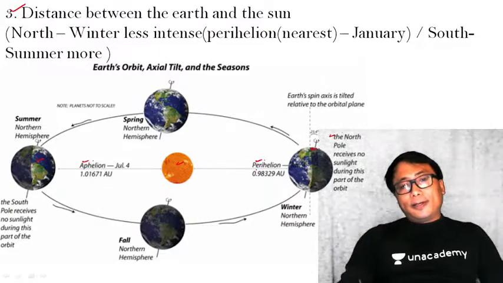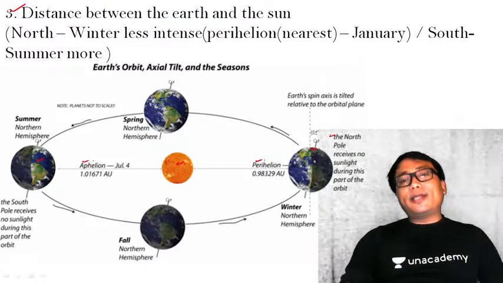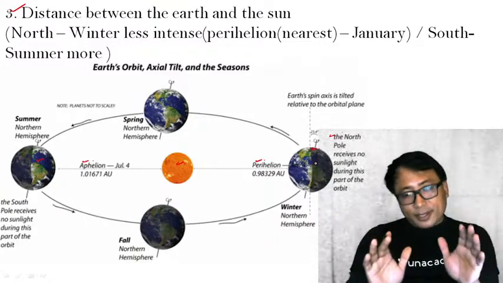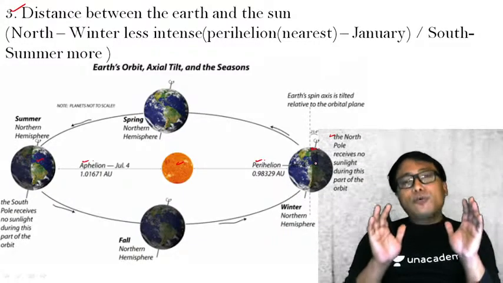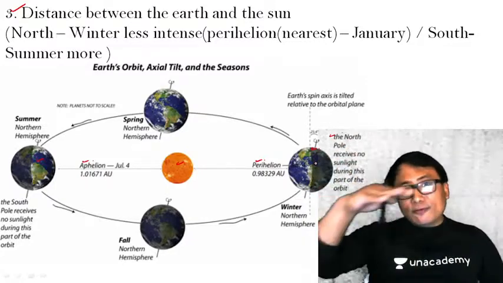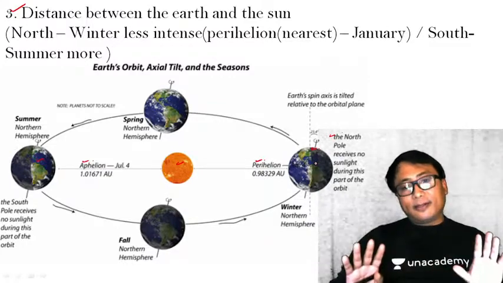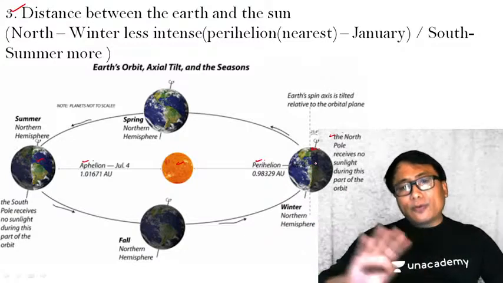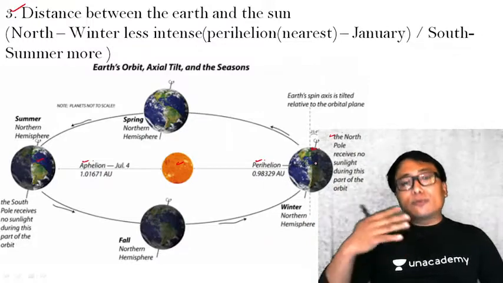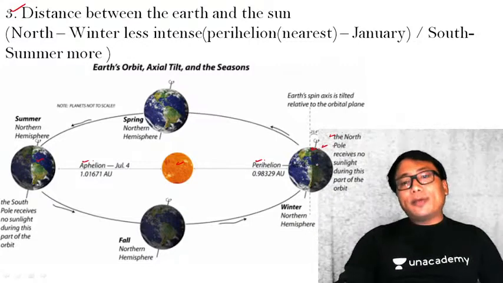You see here, the winter in the northern hemisphere would have been very, very intense. The winter that we are experiencing in the northern hemisphere would have been much, much cooler. Say for example, even to an extent of middle latitude, there would have been freezing that would have taken place. Very cold wave, and even habitation beyond around 40 to 45 degree north latitude would not have been possible at all. Why? Because the northern hemisphere would have been very, very cold.